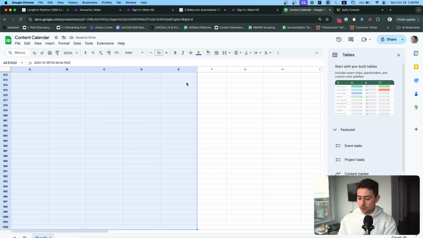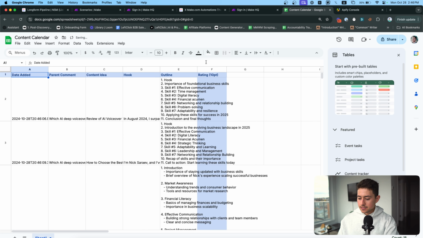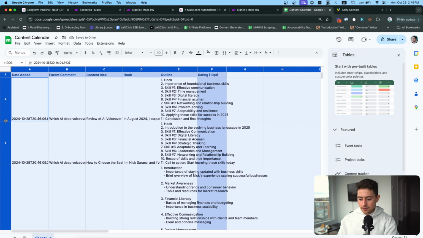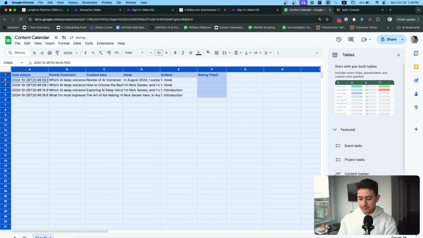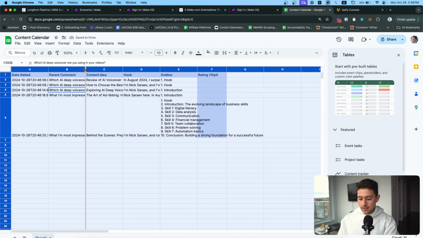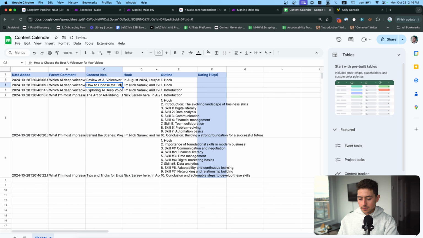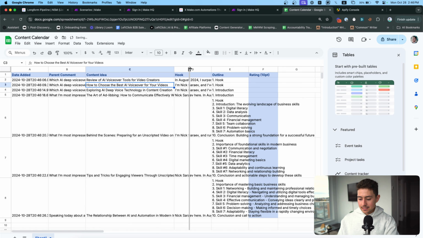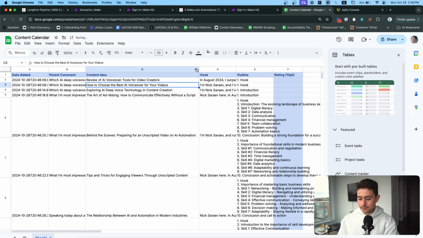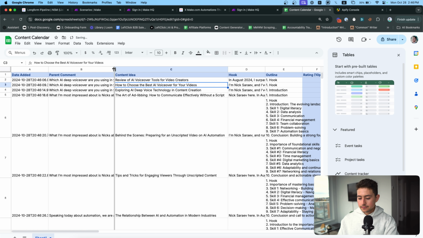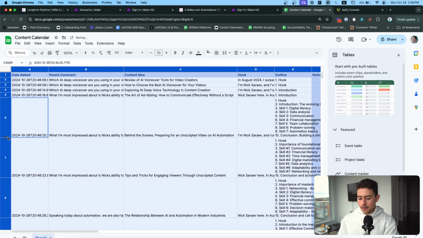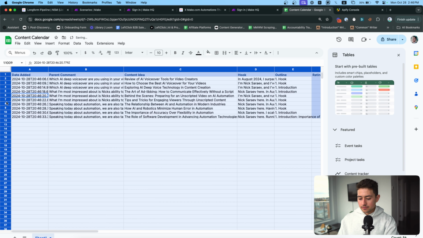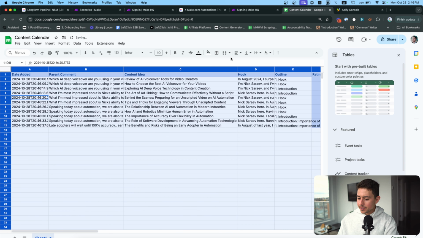I don't like the formatting issues, so let me just fix these. Nice. Then I also don't like how big this is, so I'm just going to minimize this. Going to make the content idea much longer so that I can see it. And then if I don't want it to keep screwing up the formatting, I should probably do this.